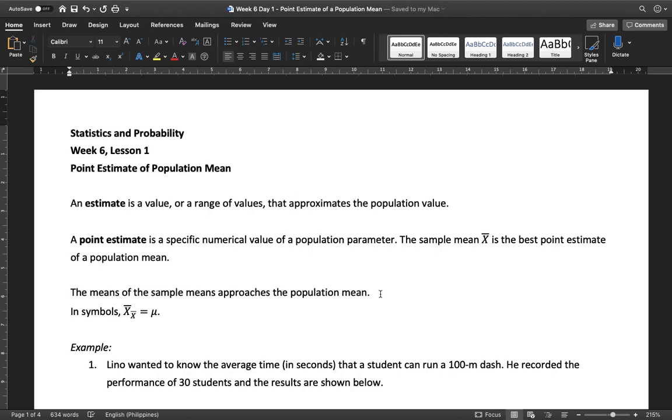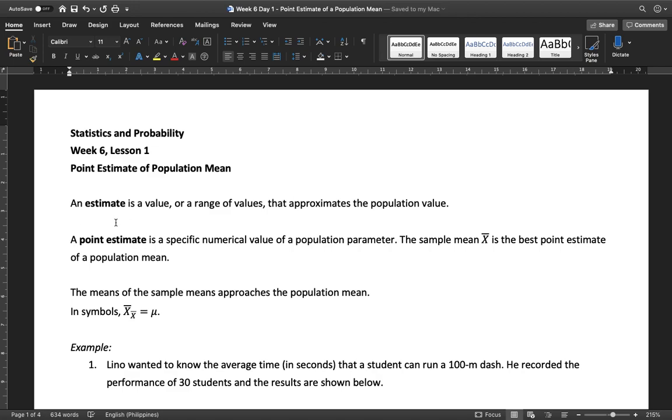Hey everyone, today we're going to discuss the point estimate of the population mean. In this lesson, we're going to try to make an estimate on the value of the population mean. An estimate is a value or a range of values that approximates the population value. There are two kinds of estimate: the point estimate and the interval estimate. In our discussion, we're going to focus on the point estimate.